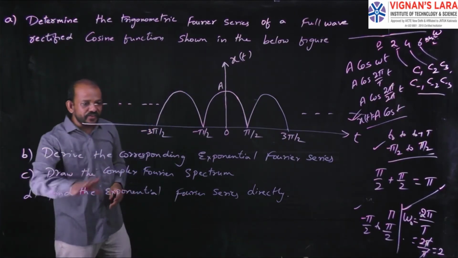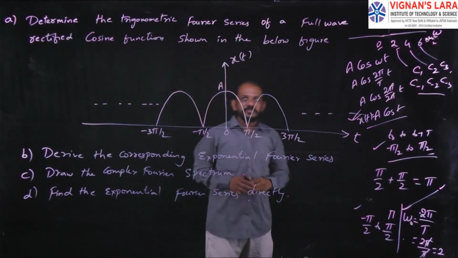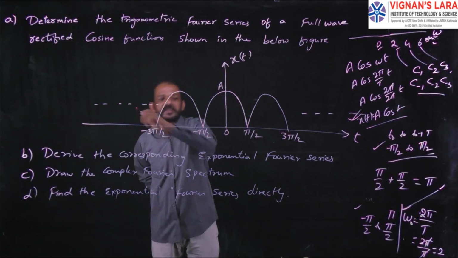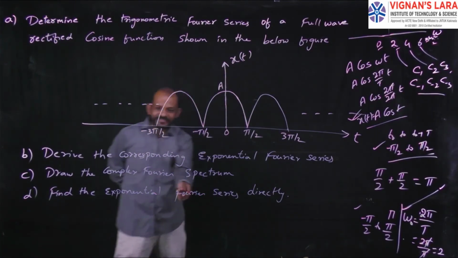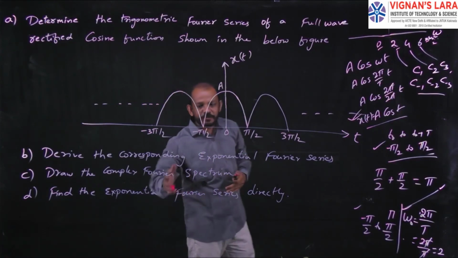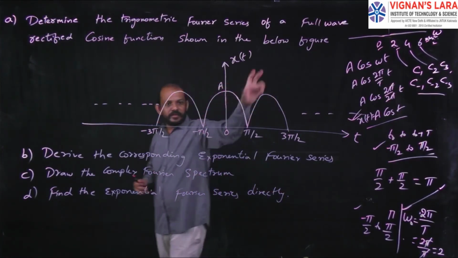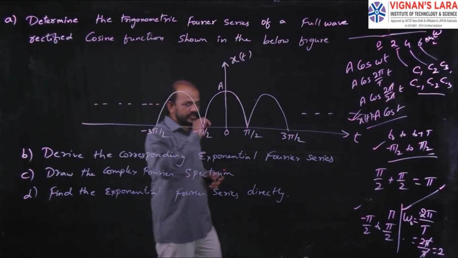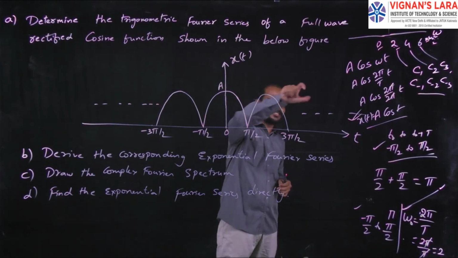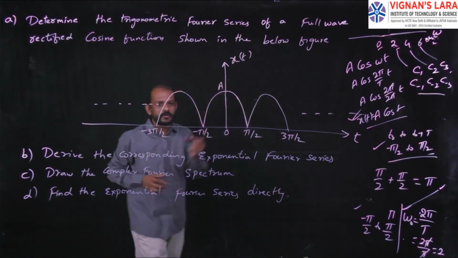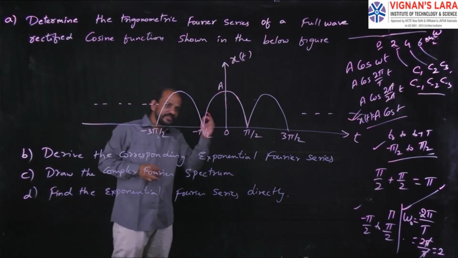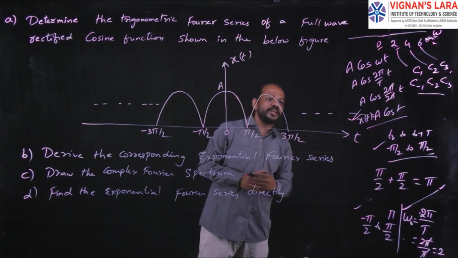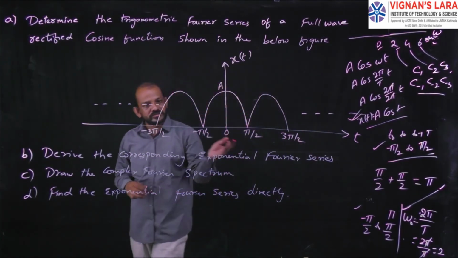And last, finally, find the exponential Fourier series directly. So in the second case, what we did? From the trigonometric Fourier series coefficients, you derived the exponential Fourier series. In the last case, you have to directly derive the exponential Fourier series. That means you have to take the expression for the exponential Fourier series representation directly. In that, you have to find out the values of C0 and Cn directly using the formulas. So you have the direct formula for C0, and you have the direct formula for Cn, not with the A0, An and Bn. Use the direct formulas of C0 and Cn and substitute those values there.